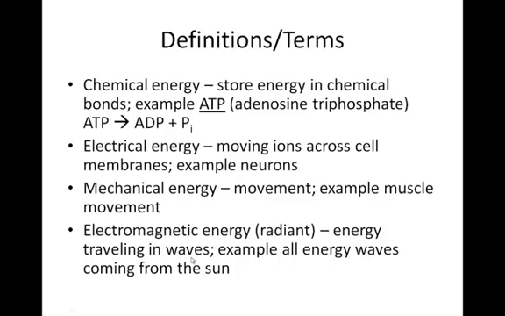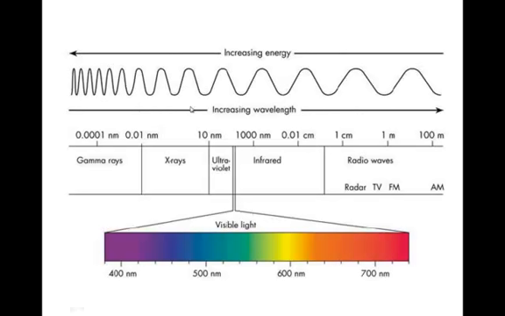In the next slide, I want to show you what electromagnetic energy looks like, just in case you haven't had it in a general biology class. This is a slide of the electromagnetic spectrum. And up here on the top of the slide, it's showing you wavelengths. As we move across the slide, the wavelengths are increasing in magnitude. Here we have short wavelengths, and here we have very long wavelengths. If we have very long wavelengths, these wavelengths don't have much energy on this side of the electromagnetic spectrum. And over here, these wavelengths that are very short, they have a lot of energy.